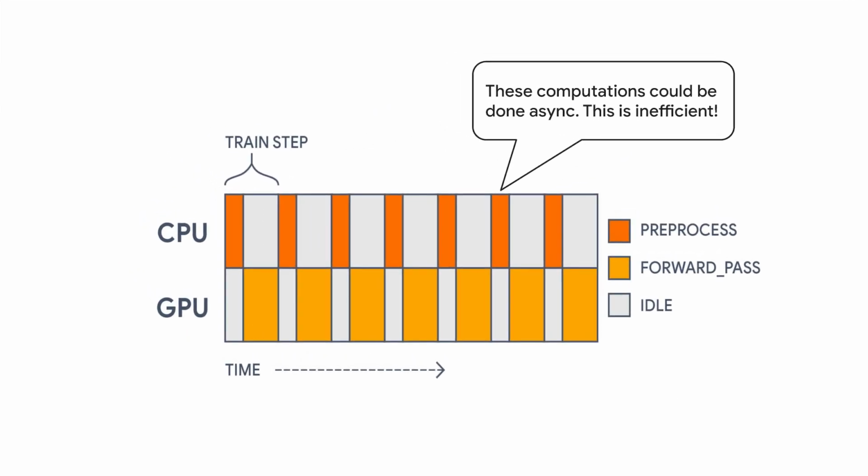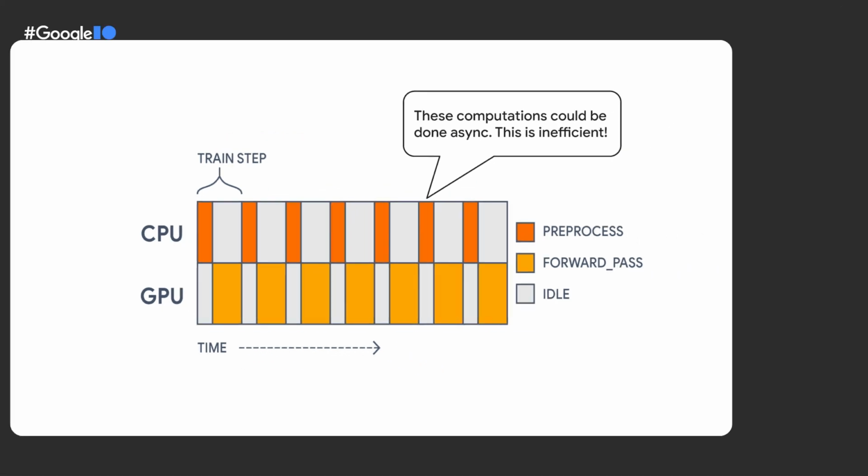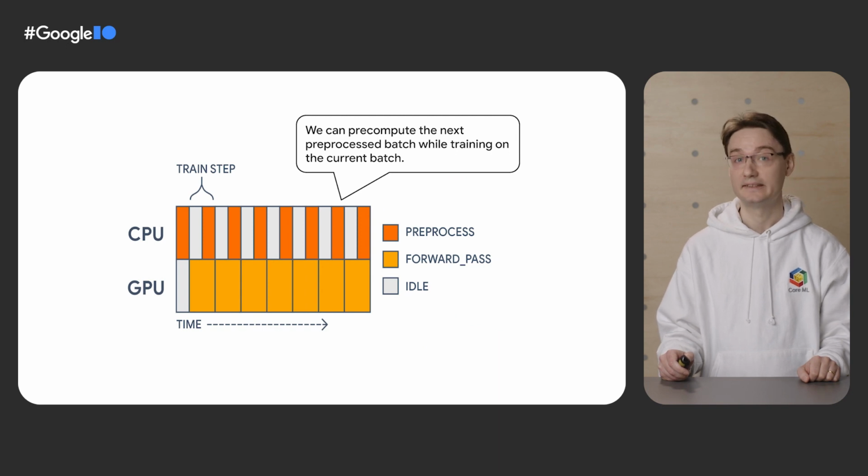Here's an important issue when preprocessing data, in particular text data. You could do it sequentially by preprocessing one batch of data on CPU and then feeding it to your model that runs on GPU. But then your GPU will end up being idle a lot of the time. It will be waiting for the preprocessing stage to be done with the data batch before it can start looking at it. The solution is to do preprocessing and training in parallel, asynchronously. TensorFlow has a great API to do this in tf.data. You can map preprocessing computation into your tf.data dataset to be handled asynchronously on CPU while your GPU is processing the previous batch. Let's take a look.